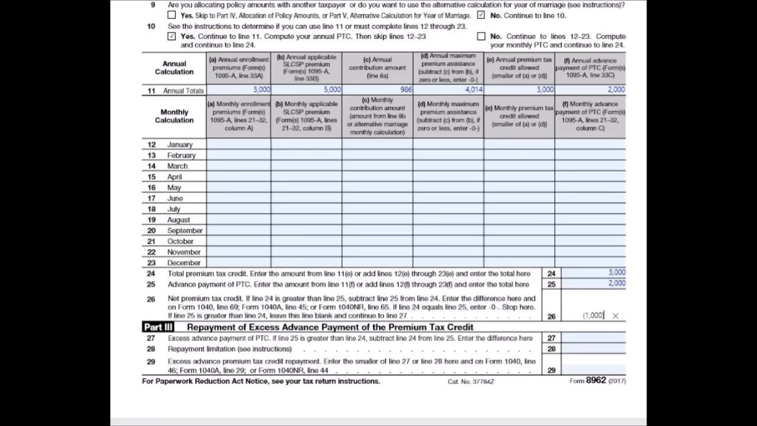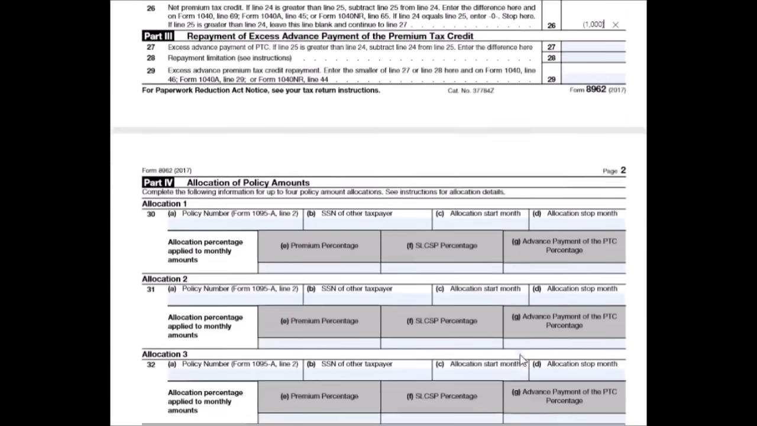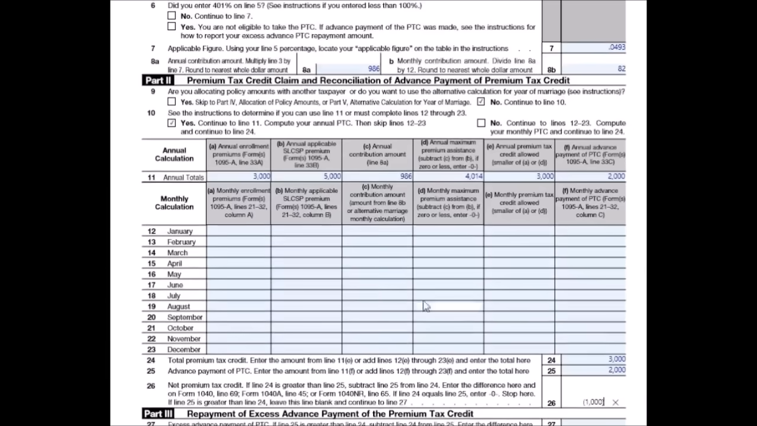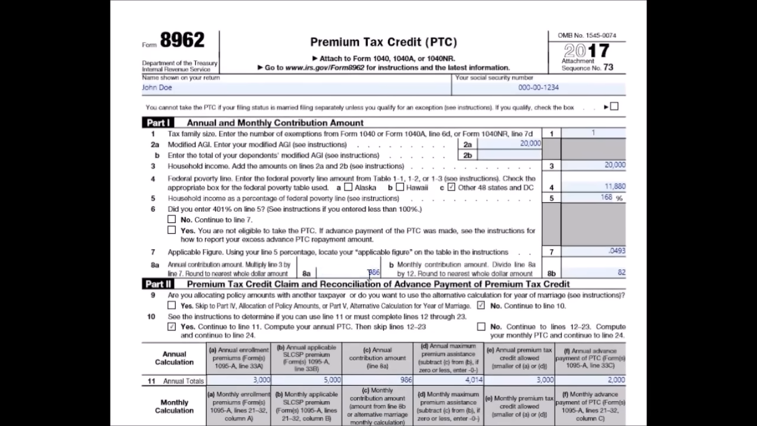And for this example, we're not going to have to repay excess advance payment of the premium tax credit, so we don't need to fill out these lines either. And like I said, we don't need to fill out part 4 or part 5 for this example. So that's going to wrap up this particular form.